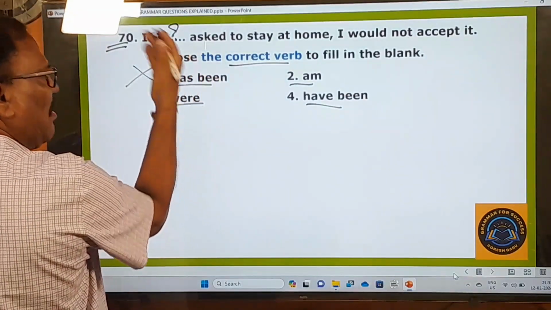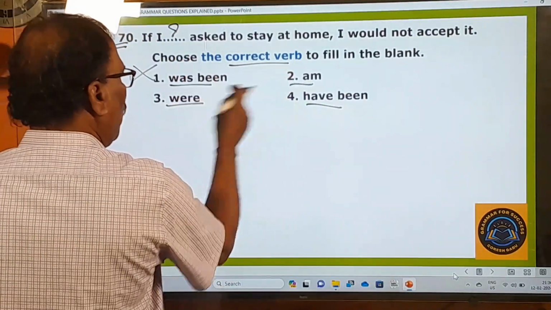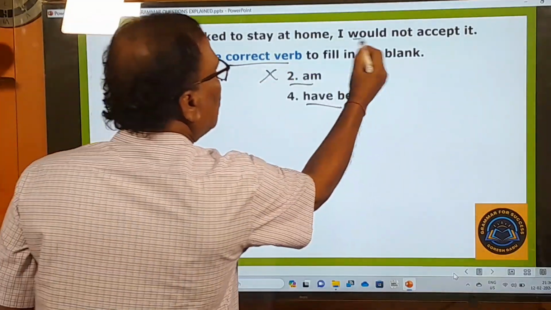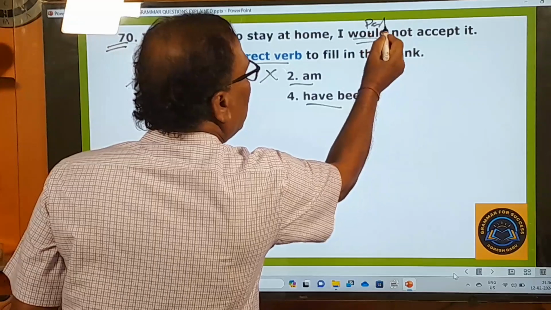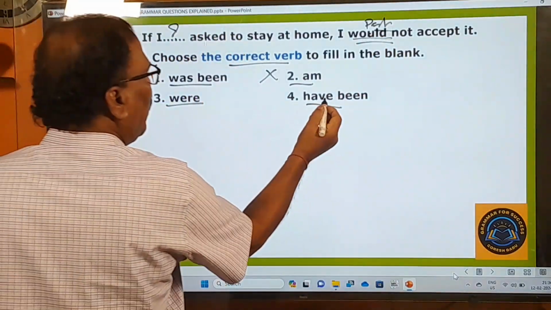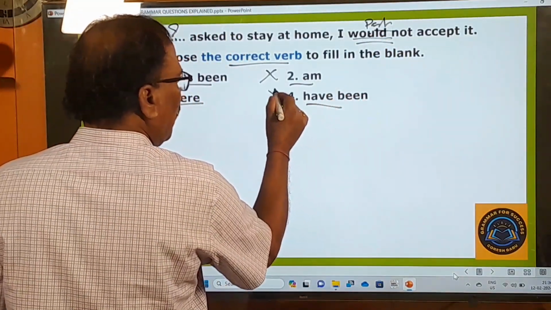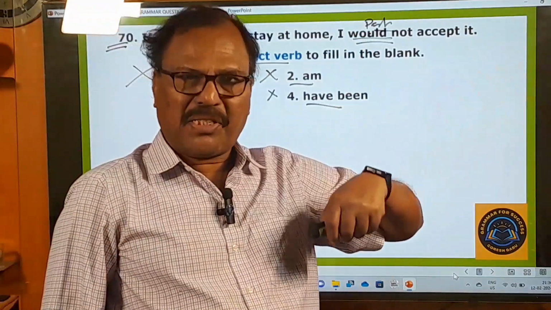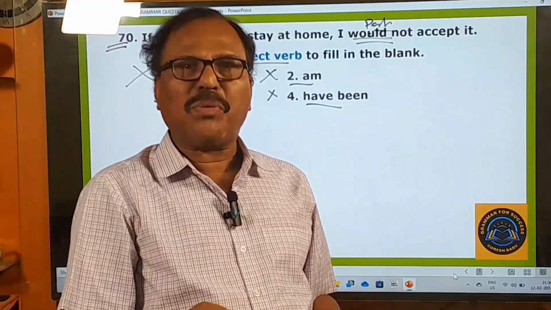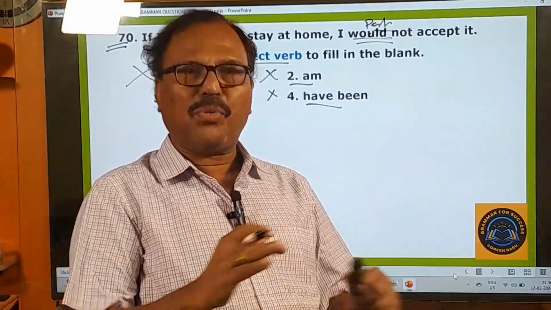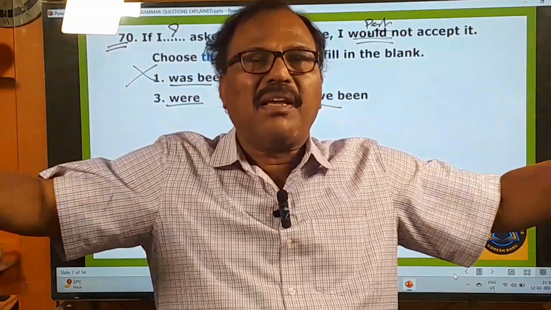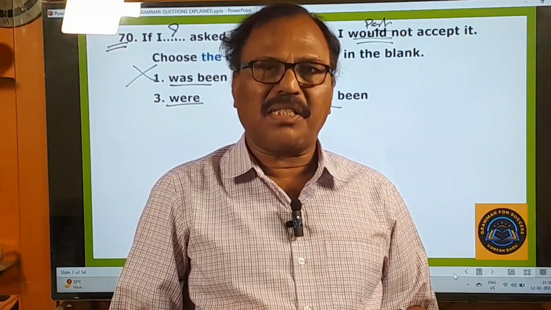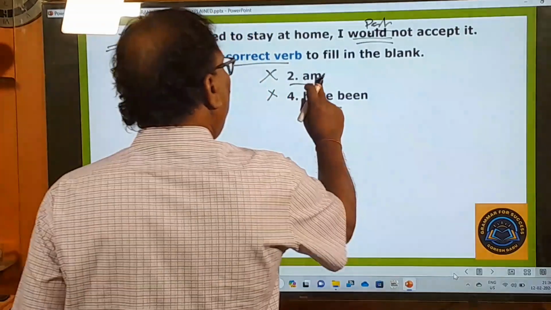It's ungrammatical. Okay, now this is totally dropped, and now let us try. If I am asked to stay at home, you cannot say I am asked, because the second part of the sentence is in the past tense, right? And here have been is there. It is also in the present tense. Okay, so when one part of the sentence is in the past tense, the other part of the sentence must also be in the relevant past tense. That is the rule. So the complete sentence must be in the past tense. One is present tense, one is past tense. That doesn't look nice. So here am is dropped and have been is dropped.